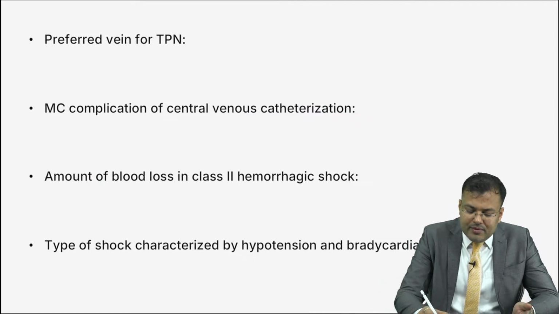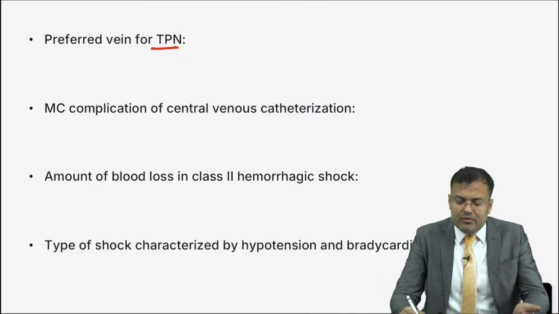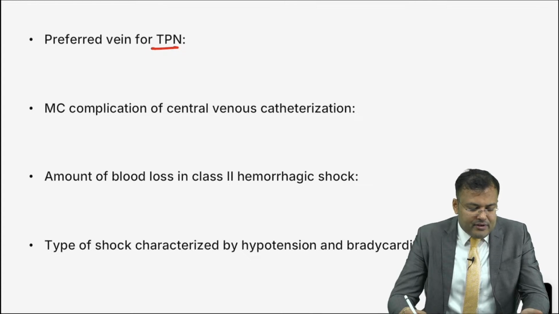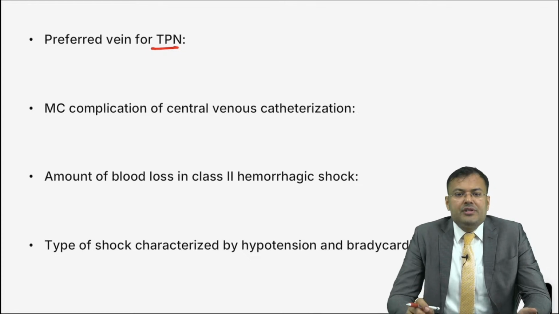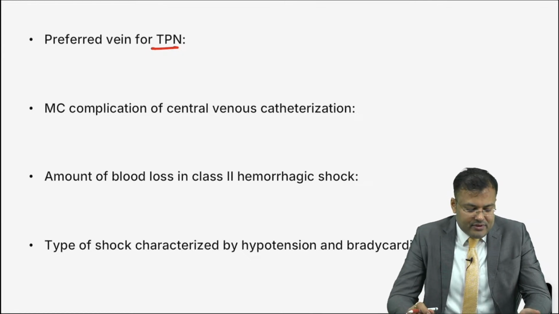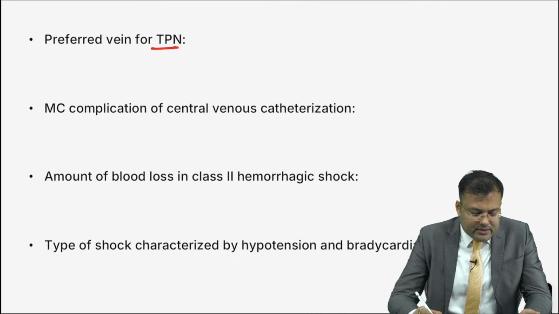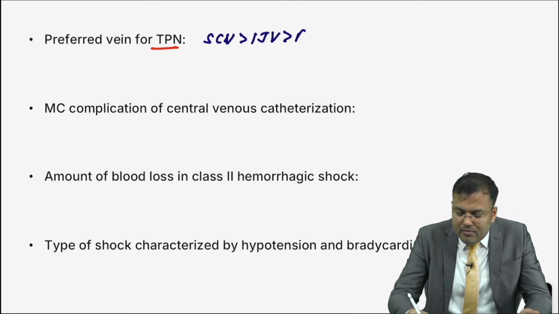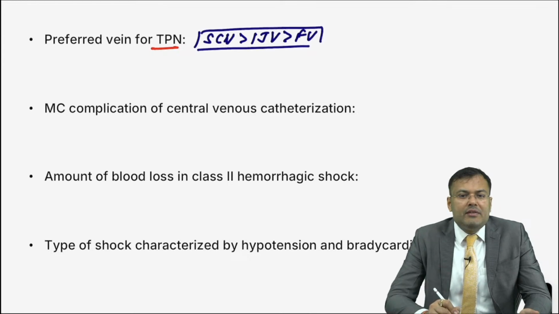Next, what is the preferred vein for TPN? Total parenteral nutrition, preferred vein. First person is Mani Prasad, very good. It is subclavian vein followed by internal jugular vein followed by femoral.